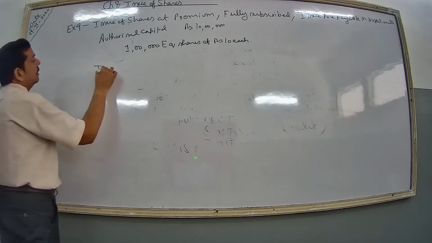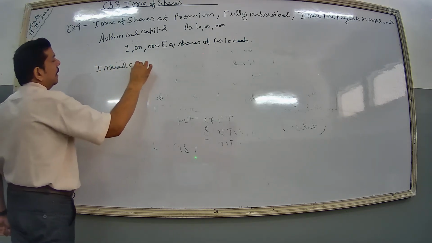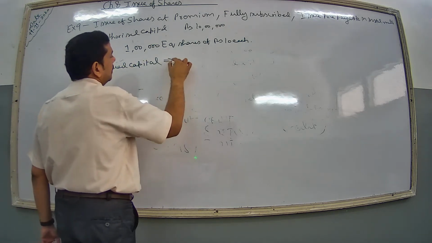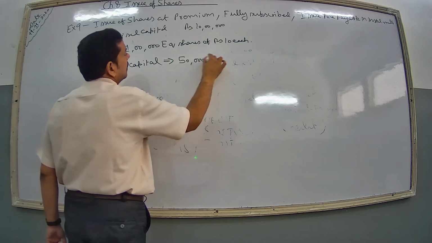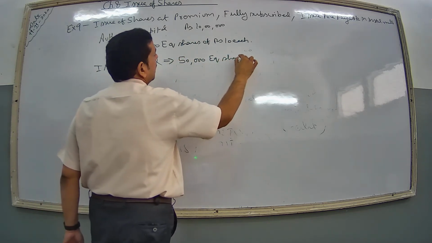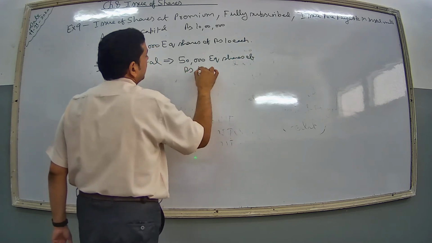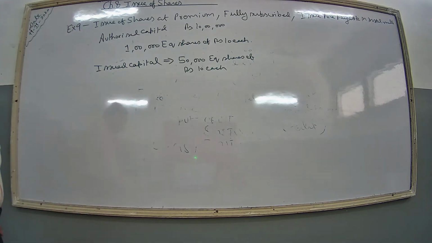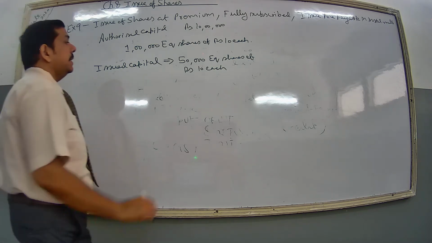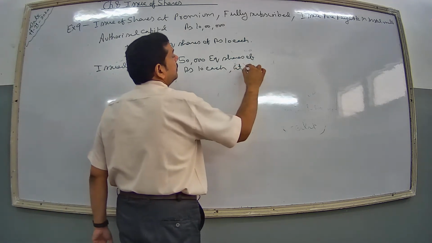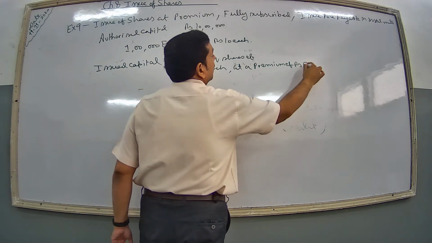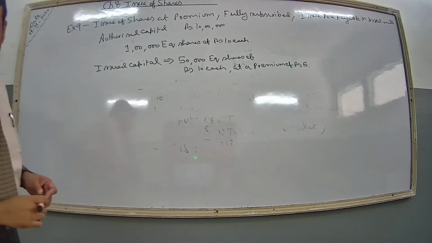Now issued capital. Issued capital is 50,000 equity shares of rupees 10 each. Clear? Now how has the amount been called? At a premium of rupees 5 per share.